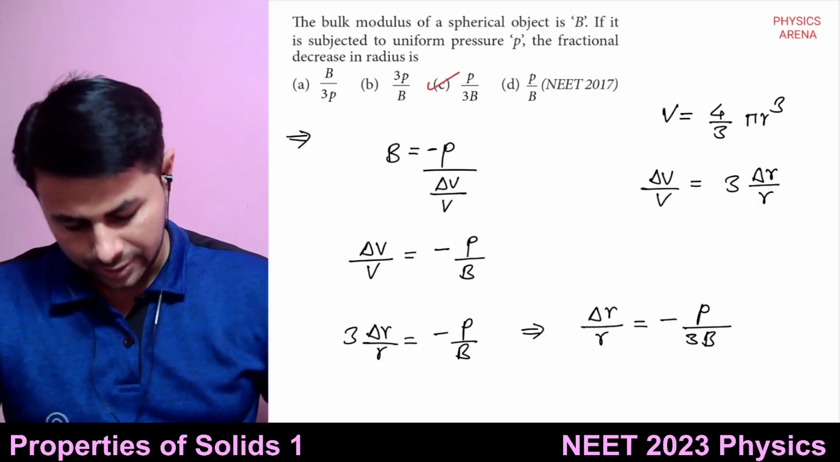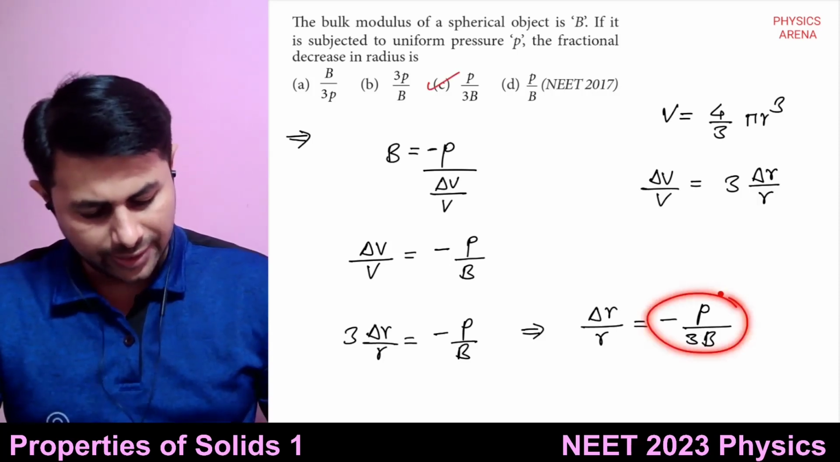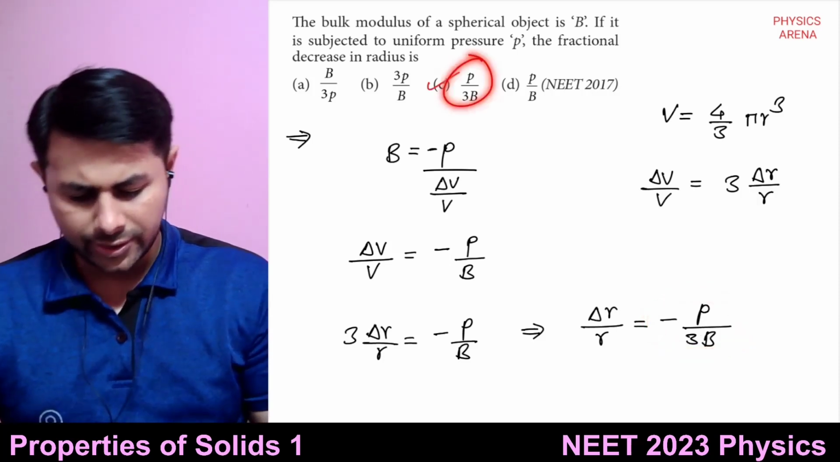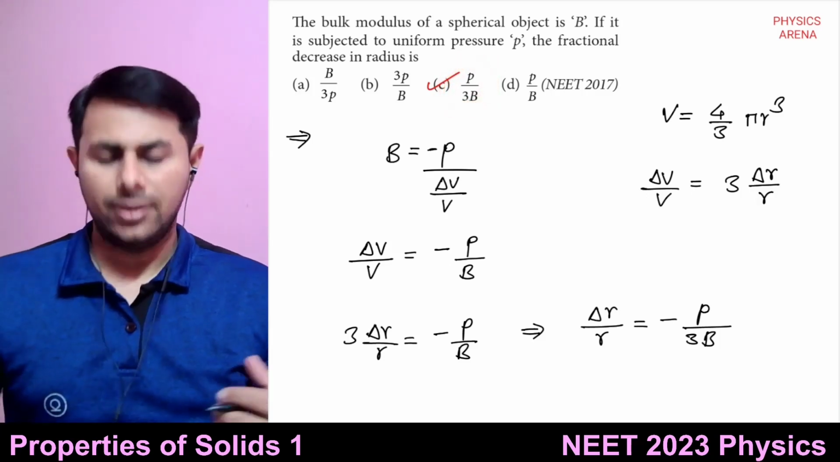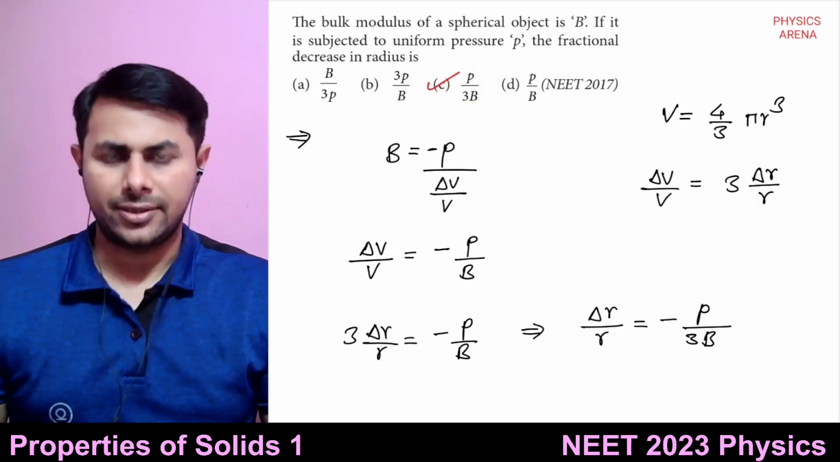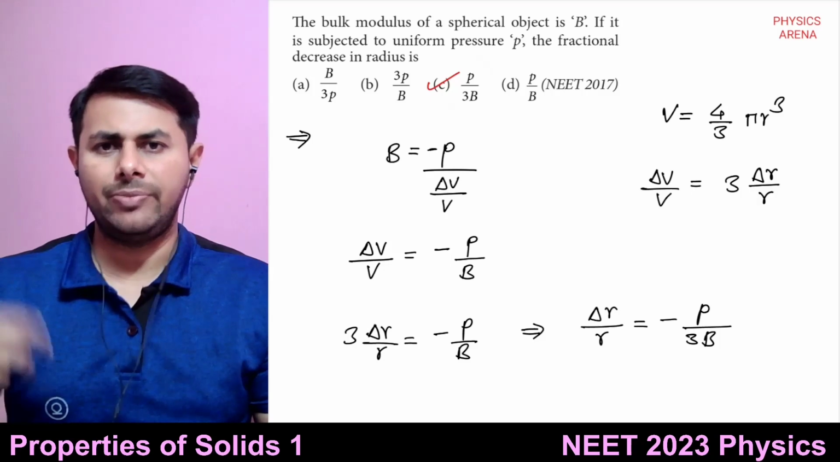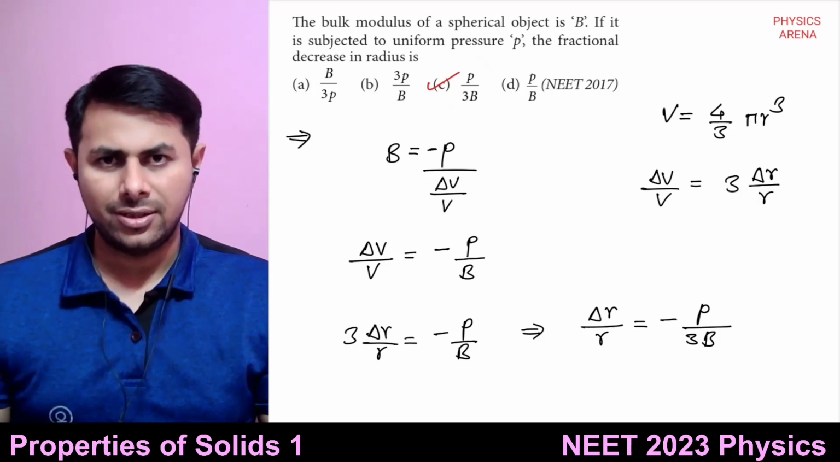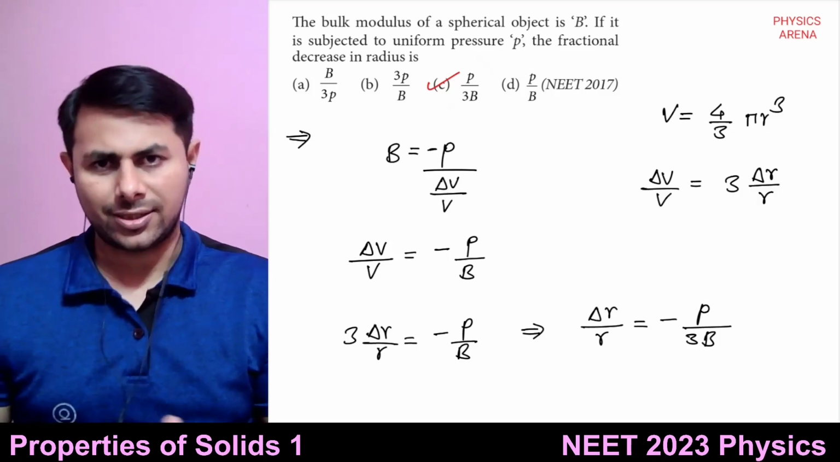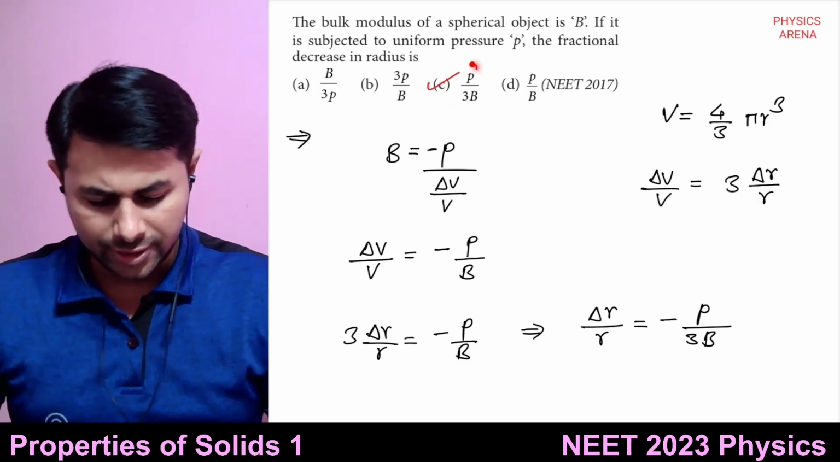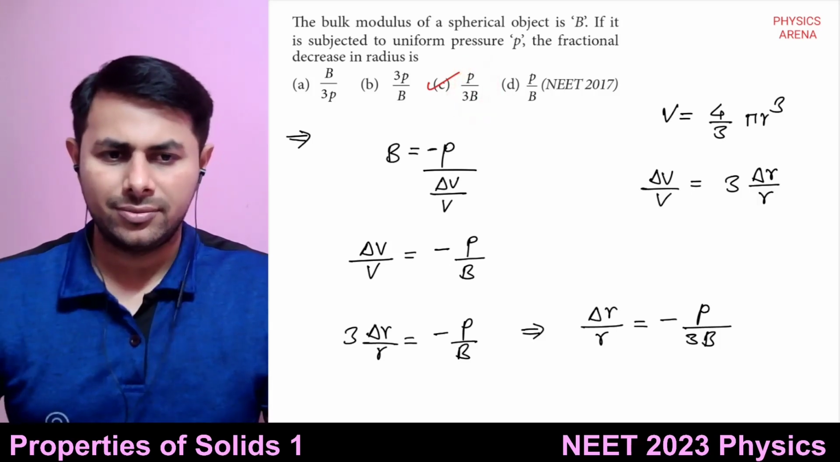Option C. The minus sign is not there because only magnitude is asked. How much will be the fractional change in radius? The magnitude of fractional change is asked. That's why it's P upon 3B only.